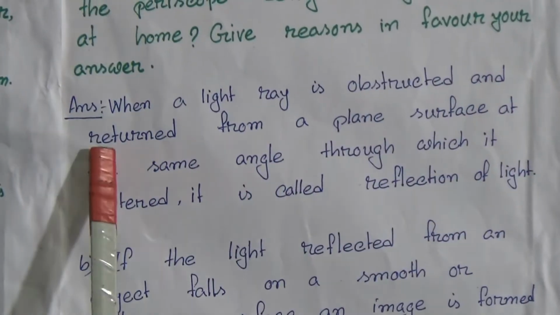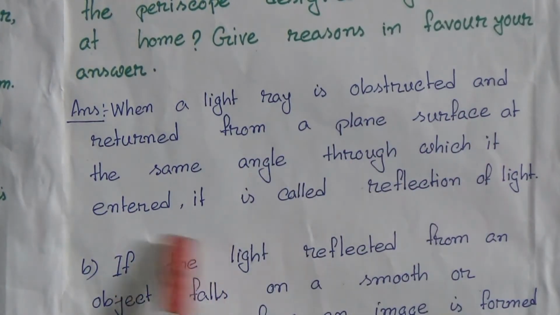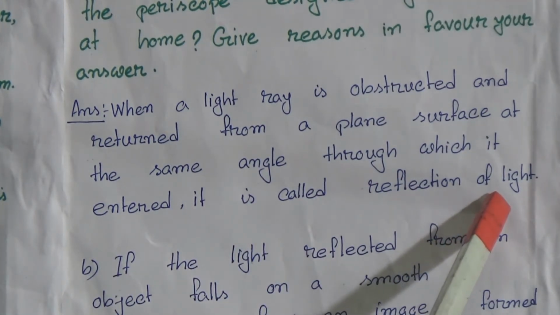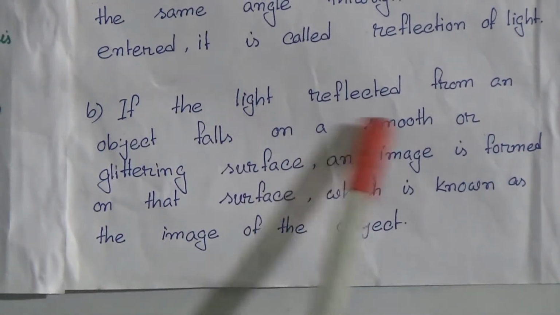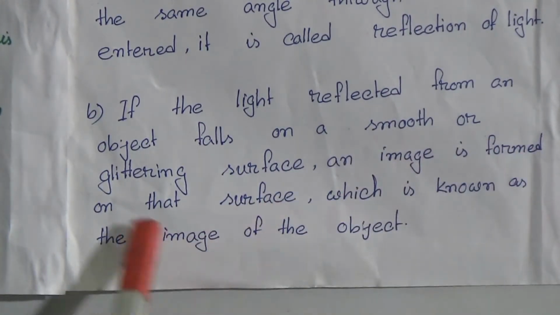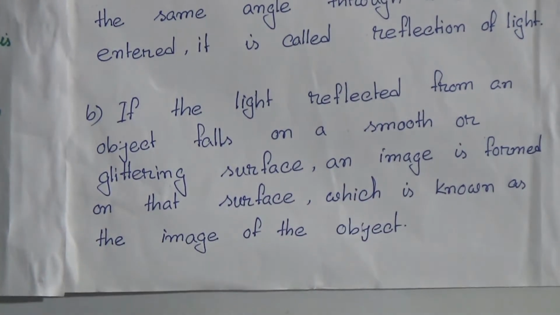Number A, what is called reflection of light? Answer: when a light ray is obstructed and returned from a plane surface at the same angle through which it entered, it is called reflection of light. Number B, what is an image? If the light reflected from an object falls on a smooth or glittering surface, an image is formed on that surface, which is known as the image of the object.